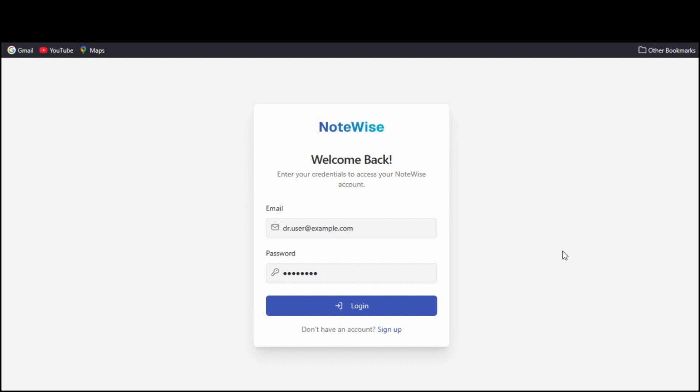So in this project, there is a login page. I have used Firebase for login authentication, in which you can add your email and password to log in to the application. Let's start.